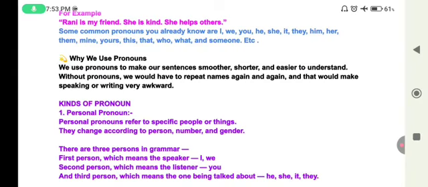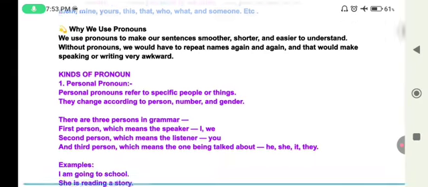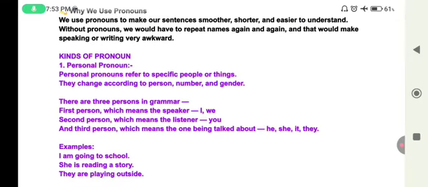The first kind is personal pronoun. What is a personal pronoun? Personal pronouns refer to specific people or things. They change according to person, number, and gender. There are 3 persons in grammar. First person, which means the speaker: I, we. Second person, which means the listener: you. And the third person, which means the one being talked about: he, she, it, they, etc.